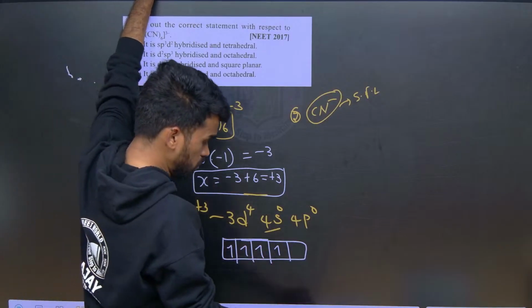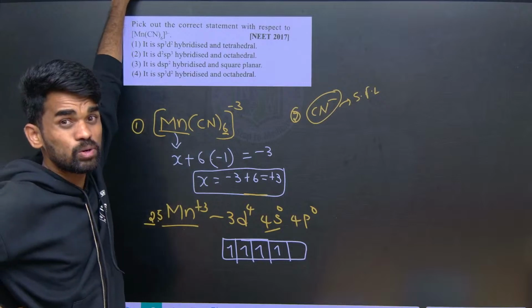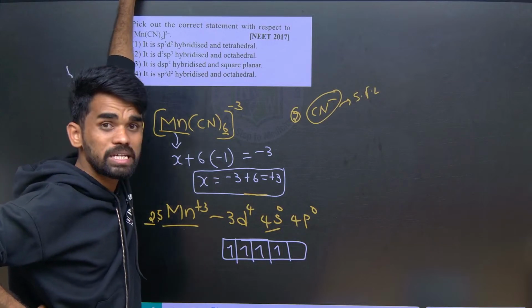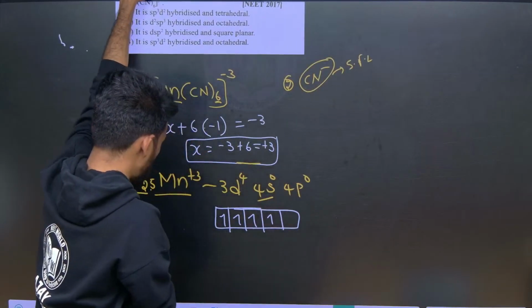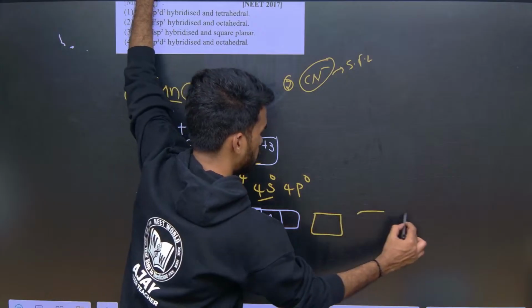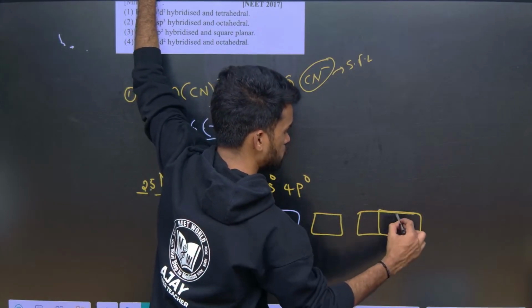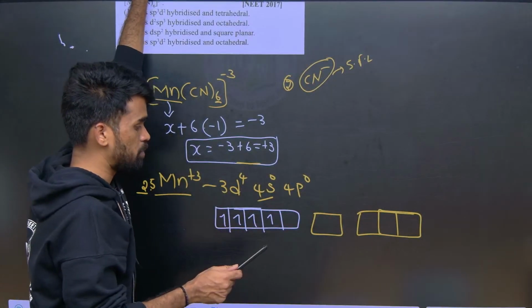Next, how many ligands are there? 6 ligands are there. It means we require 6 empty orbitals, right? Now in order to make the 6 empty orbitals, we have a strong field ligand and we have 4s and 4p orbitals also. It means totally how many do we require? We require 6 orbitals.